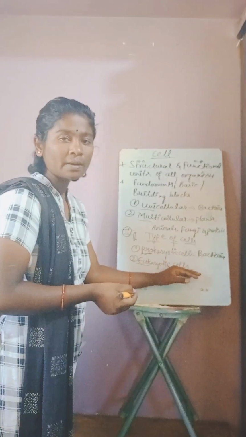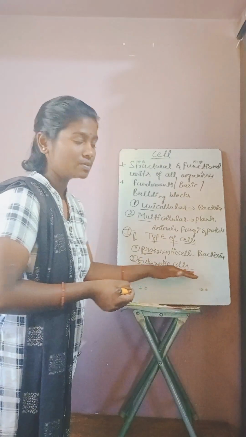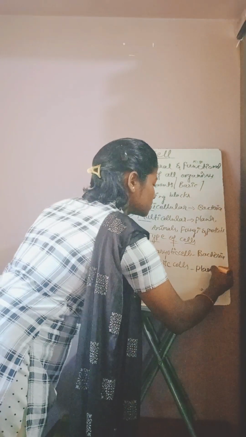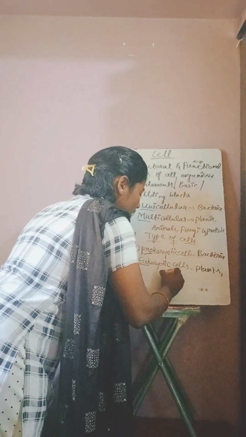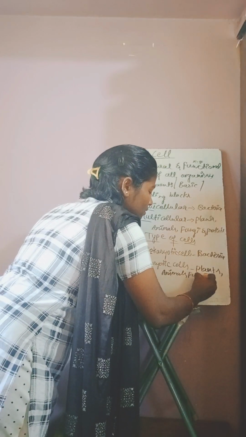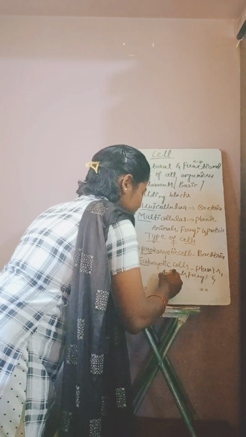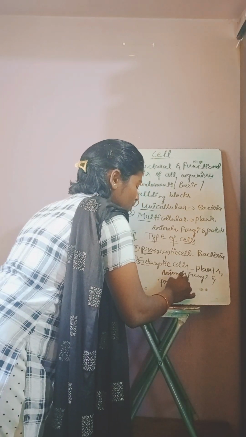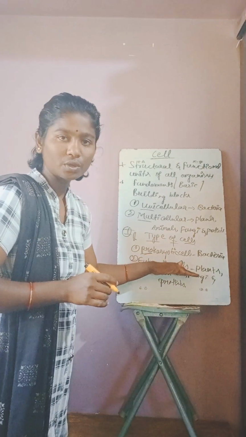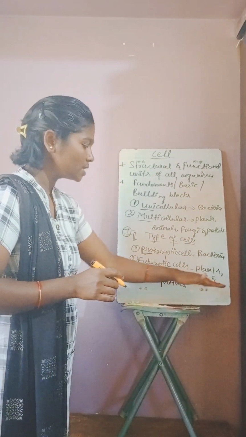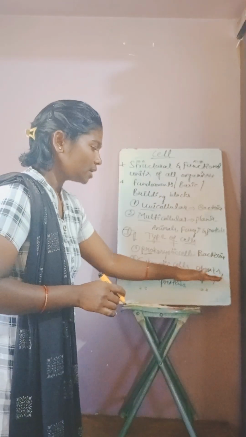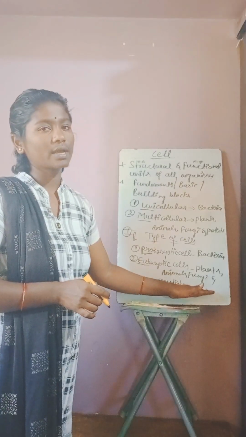If we consider examples for eukaryotic cells, they are plants, as I told in the multicellular organisms: plants, animals, fungi and protists. So these organisms are eukaryotic organisms, made by a large number of eukaryotic cells, and these are also multicellular organisms.